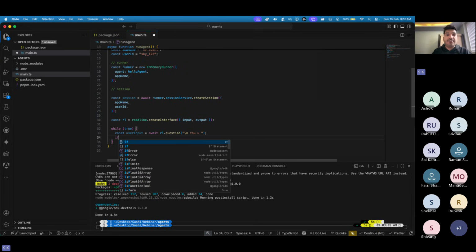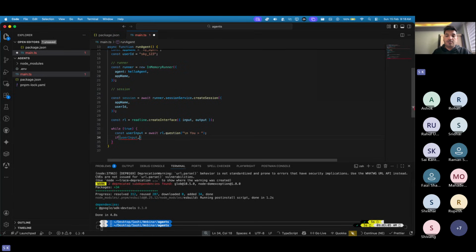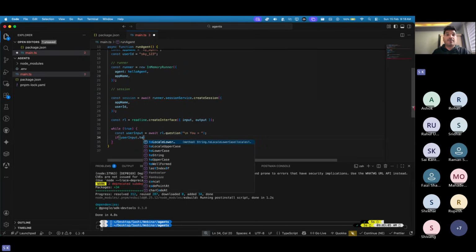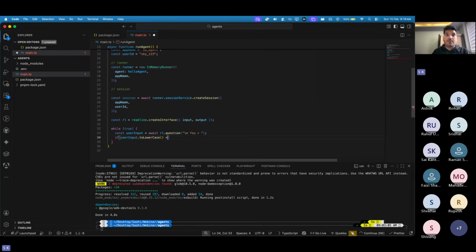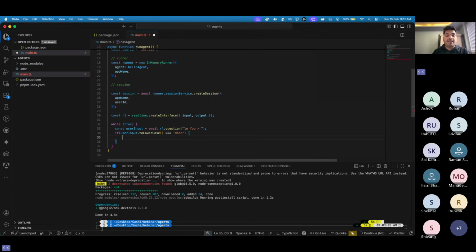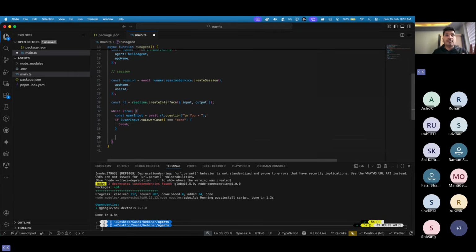So what I will do, I'll say if my user input dot toLowerCase is equal to done. If the user says, hey, I'm done, which means I can break this loop, and that's it. So now I'm trying to create that environment where I can continuously chat, but I'm making sure that if the user types, hey, I'm done with my response, it should break the loop. So this was the prerequisite to create that particular loop.